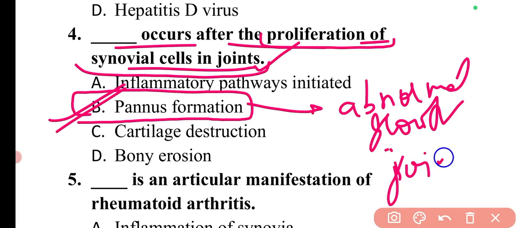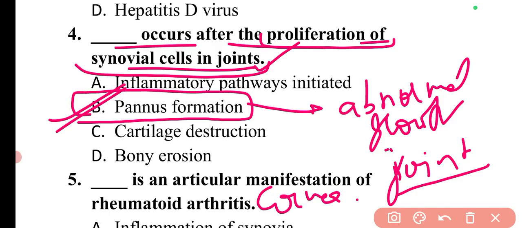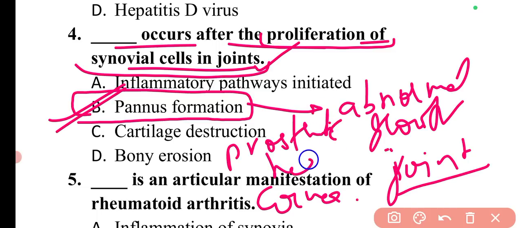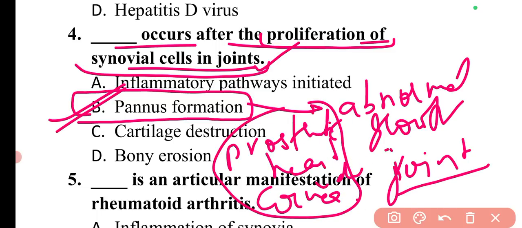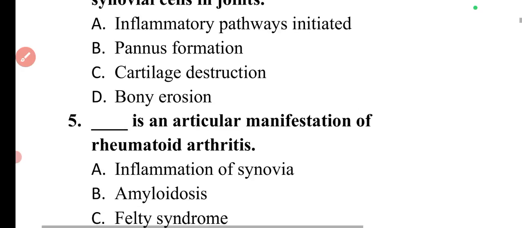It can also happen in the cornea, and also in the prosthetic heart valve. So these are the different locations. Mainly it was asking regarding the joint, so it is pannus formation. So here option B is correct.